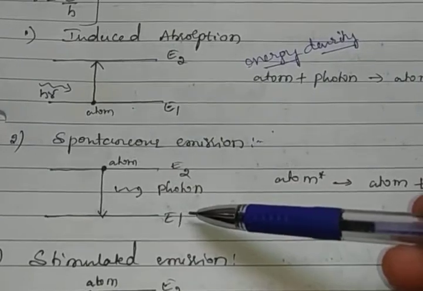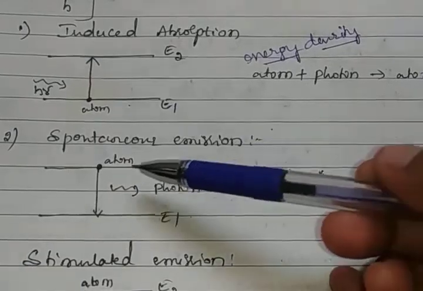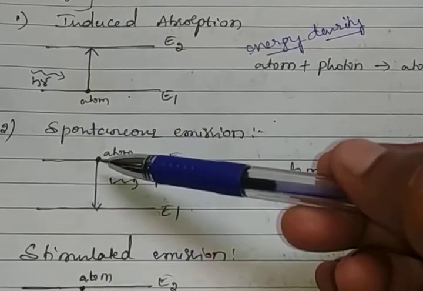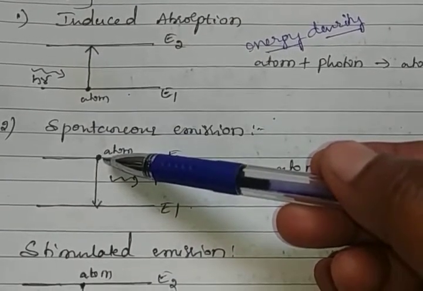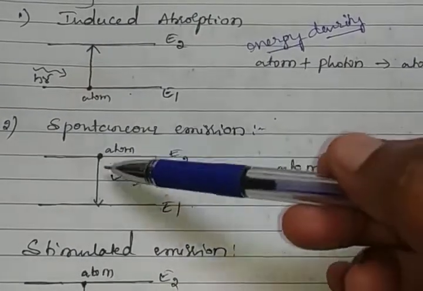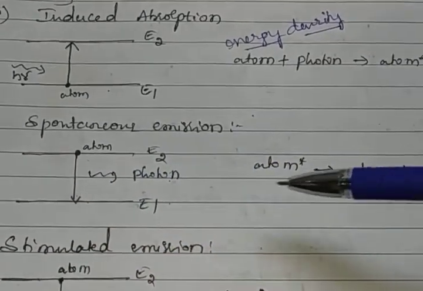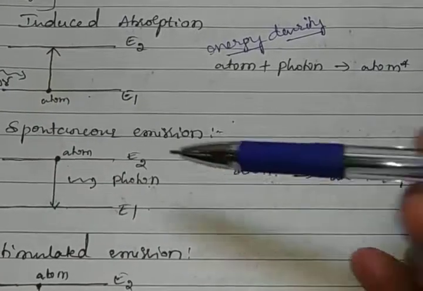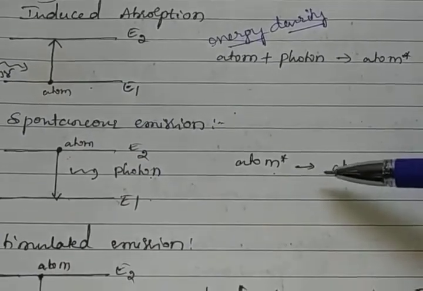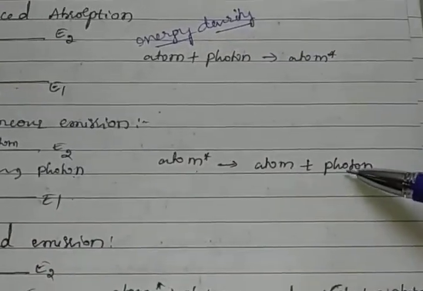Next is spontaneous emission. Generally, in spontaneous emission, atoms are in the excited state. The atom voluntarily transits to the ground state by emitting a photon. Okay, this process does not depend on the external frequency. This process is represented by atom star, atoms in the excited state, gives atom in the ground state plus an emitted photon.